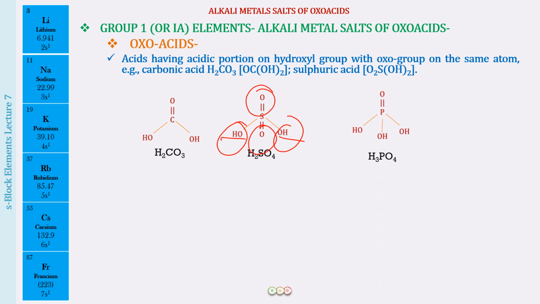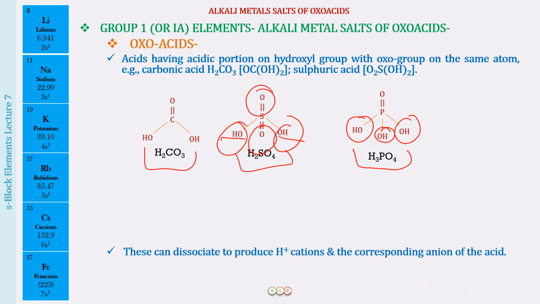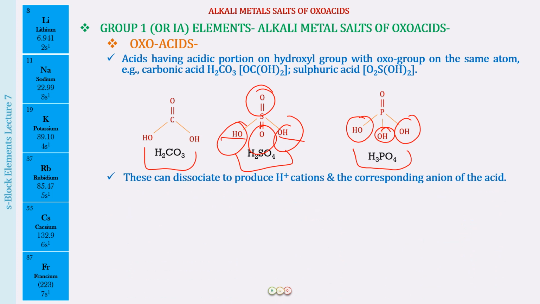And then we have even phosphoric acid, H3PO4. Here there are three hydrogens attached to the oxygens of the hydroxyl groups. So these can be lost and they are going to be responsible for the acidic character. So this is going to be tribasic, this is going to be dibasic, this is also going to be a dibasic acid. Okay, now very importantly, please do remember these all can dissociate to produce H positive ions and the corresponding anion of the acid.